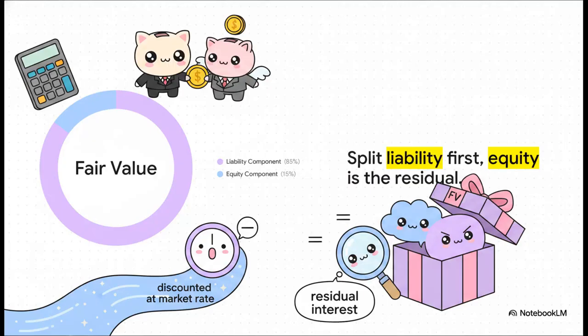Now, there is a very specific sequence to this splitting process. IAS 32 requires you to calculate the fair value of the heavy liability slice first. You do this by figuring out the present value of the future cash flows, and you discount that at the market rate for a similar bond that doesn't have a conversion option. Then, and literally only then, do you take the total fair value of the entire instrument, subtract that liability amount you just found, and whatever residual leftover value remains gets classified as the equity option.